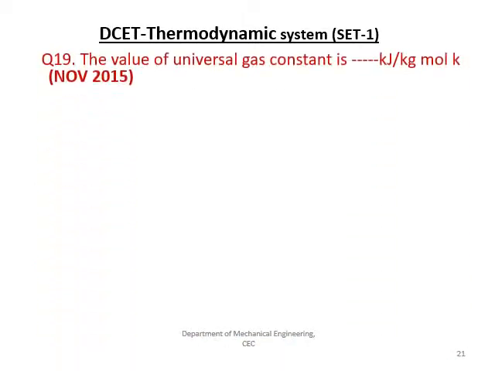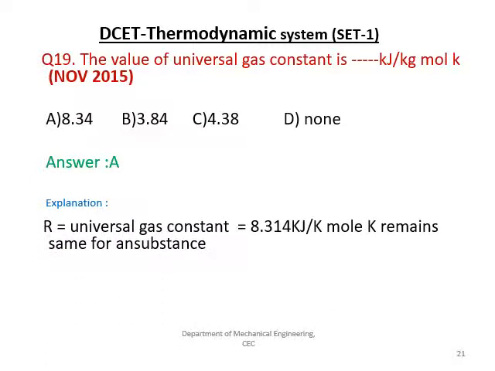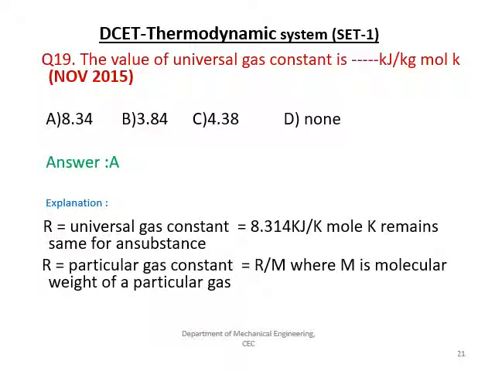The next question, sorry: the value of the universal gas constant. The given options are 8.34, 3.84, 4.38 and none. The answer is A. The explanation is, we have the universal gas constant R equal to 8.314 kilojoule per Kelvin. And if it is a particular gas constant, we take the universal gas constant divided by the molecular weight.